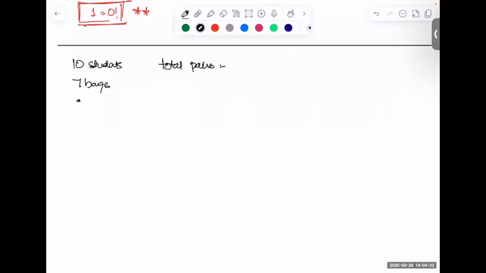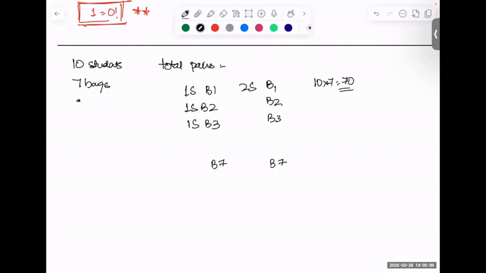So let's say this is my first student, who carries bag 1. The first student can then carry bag 2. That's a choice the first student has. Yes or no? How many choices does the first student have? 7 choices. Similarly, the second student has what choices? 7. Yes or no? So, absolutely correct. 10 into 7 makes total choices that we have, 70 choices.